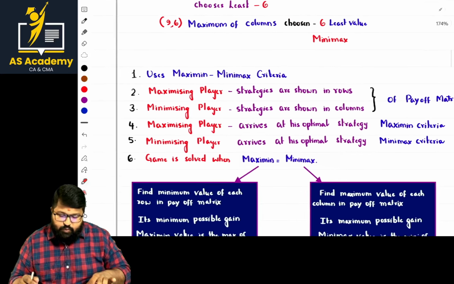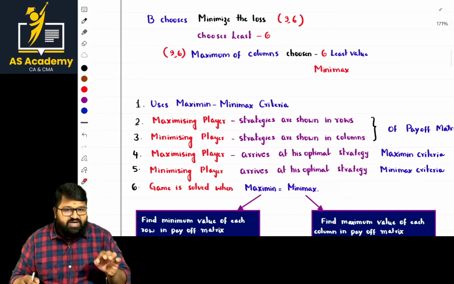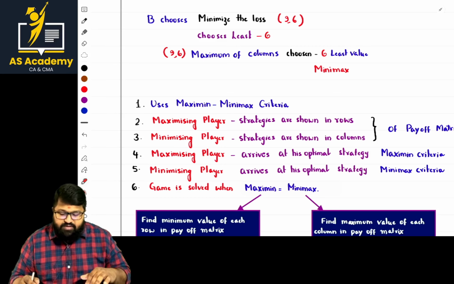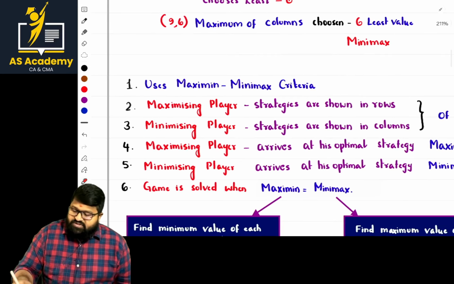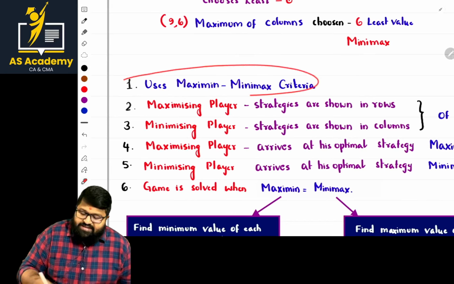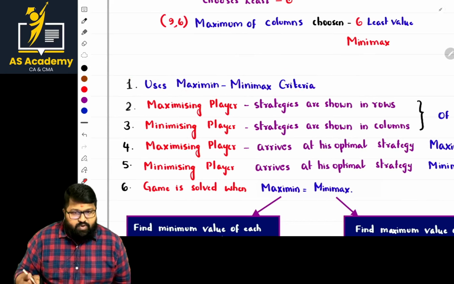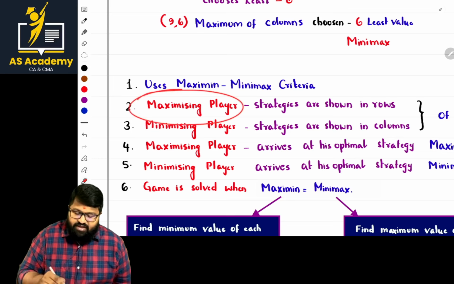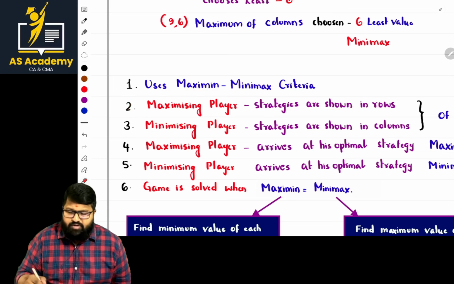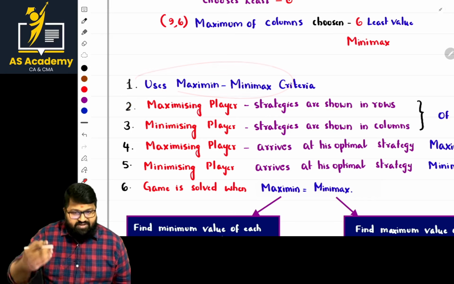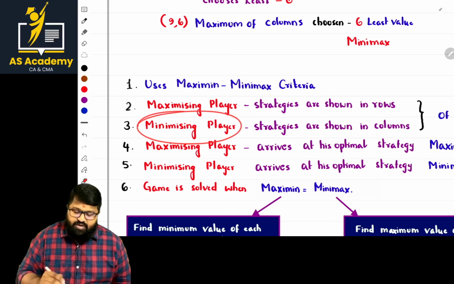So these are the rules for calculation of a pure strategy point. How to calculate that, sir? See, what is the first point? They use maximin and minimax criteria. Maximizing player strategies are shown in rows. And the minimizing player, what is his main motive?